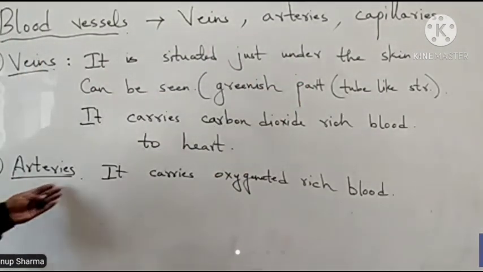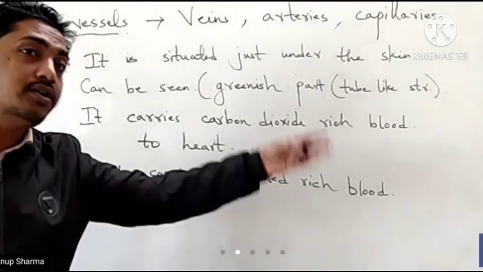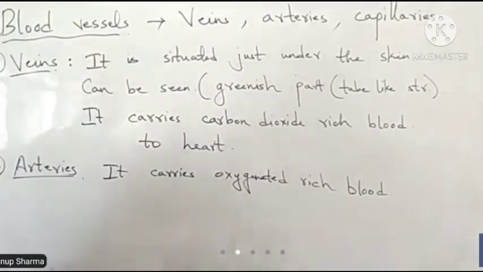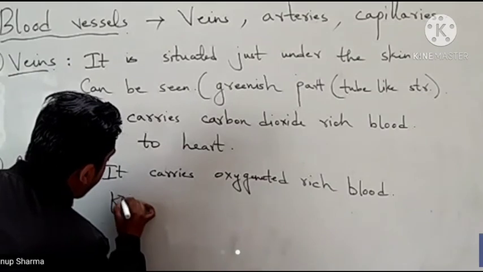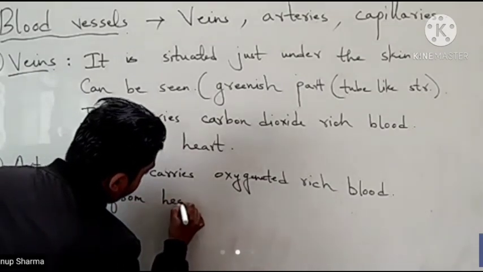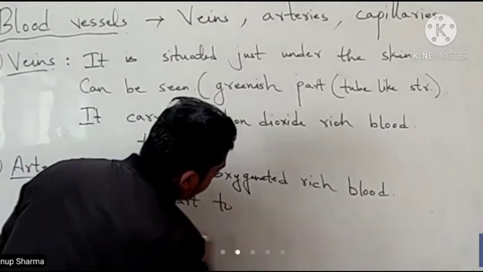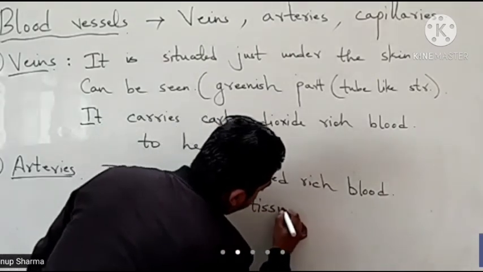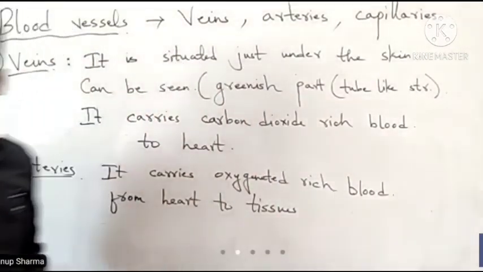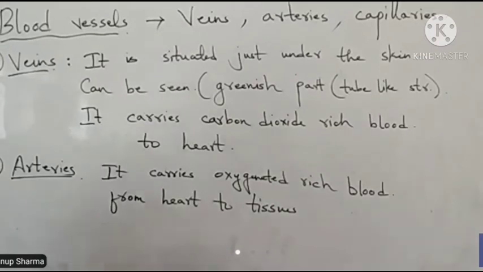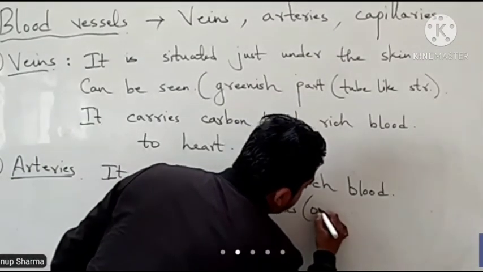Arteries carry oxygenated rich blood from the heart to the tissues or other body parts.